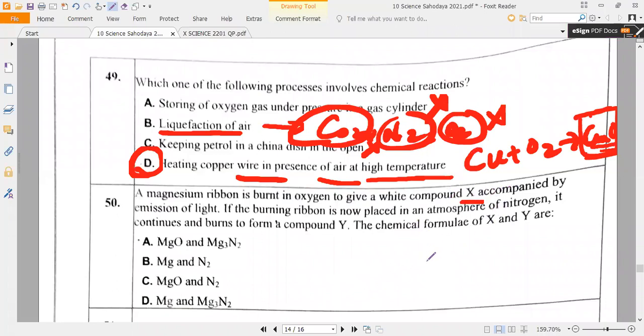Yes, sir. Accompanied by emission of light. That emission of light we used to call it as dazzling flame. Yes or no? Dazzling. Yes, sir. If the burning ribbon is now placed in the atmosphere of nitrogen, it continues to burn to form a compound